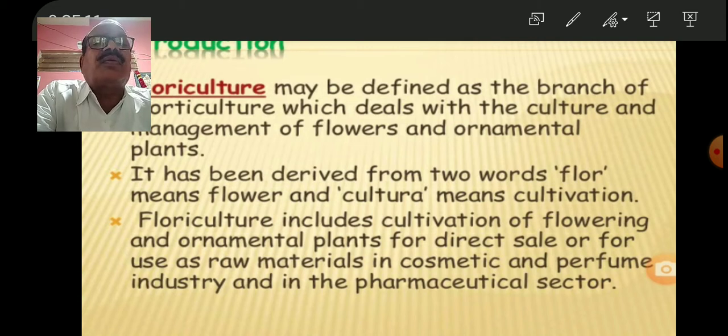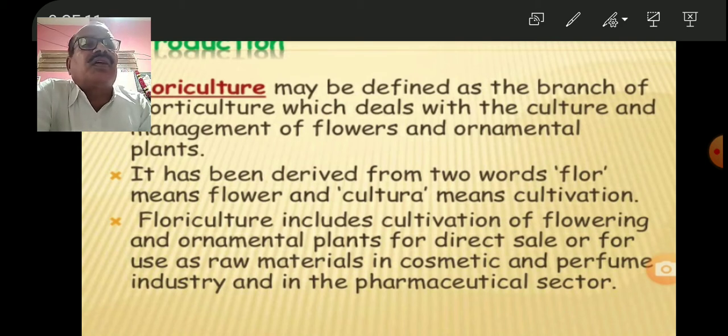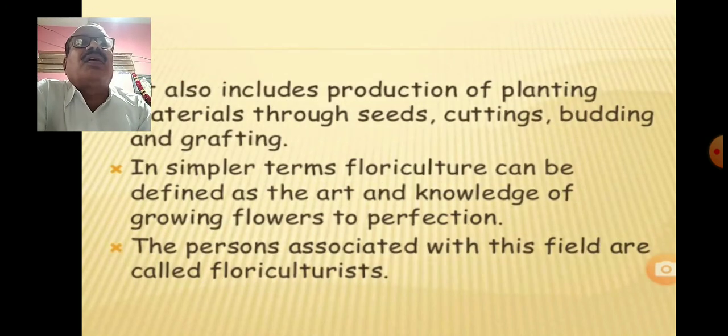These different perfumes that we use mostly at the different events are manufactured in different industries. Pharmaceutical sector means the different medicines that are manufactured in the different industries, and the commercial manufacture of these medicines is known as the pharmaceutical sector.